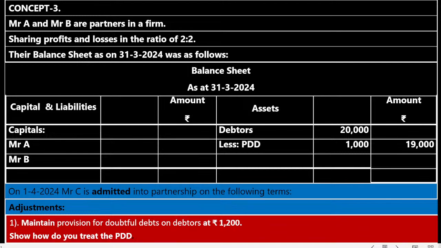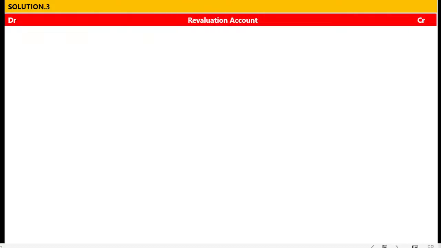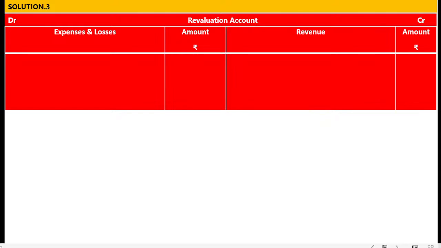I think everybody understanding the question. Pause the video, note down the question. Write the question and start the solution. Solution to concept number 3. Revaluation account. Draw the revaluation account format like this. Left hand side, debit side, expenses and losses, amount rupees. Right hand side, revenue, income, profit, gain, amount rupees. In this place you can write particulars. That is also correct.